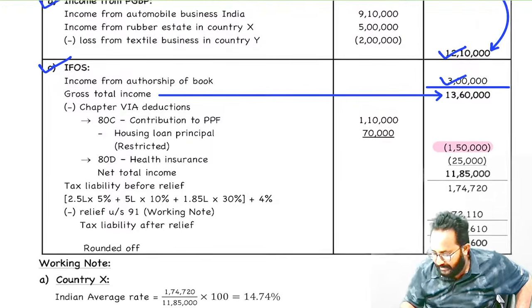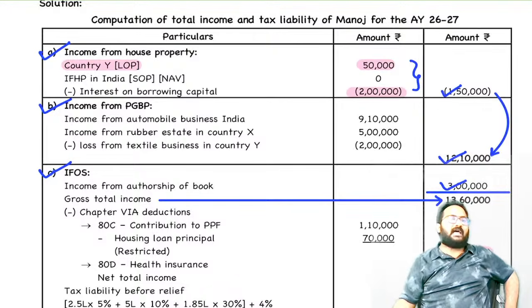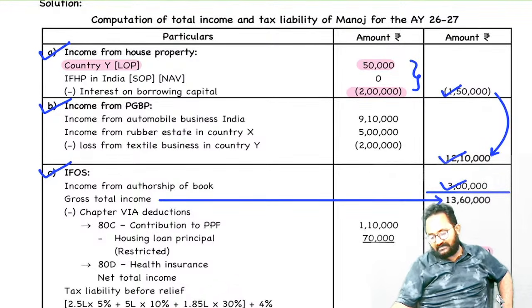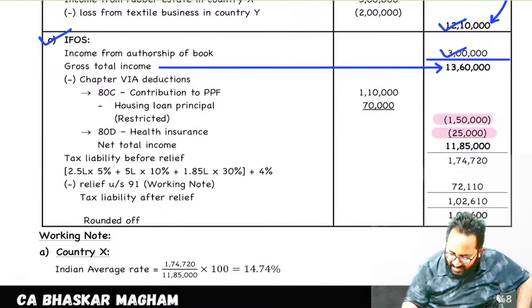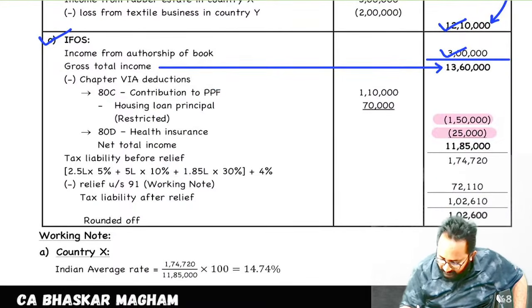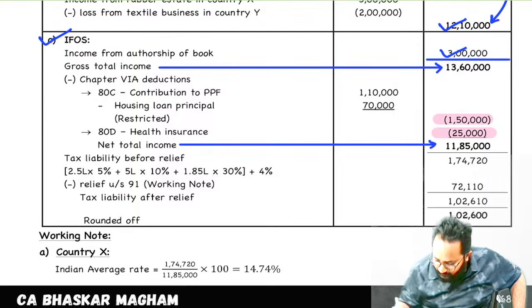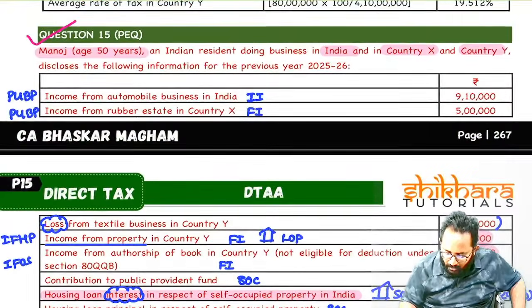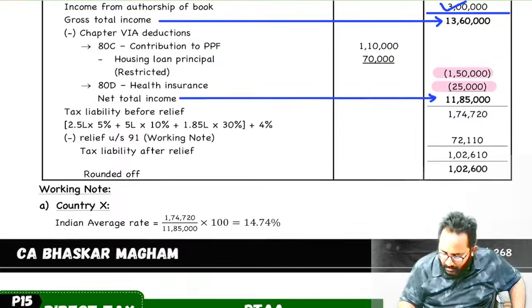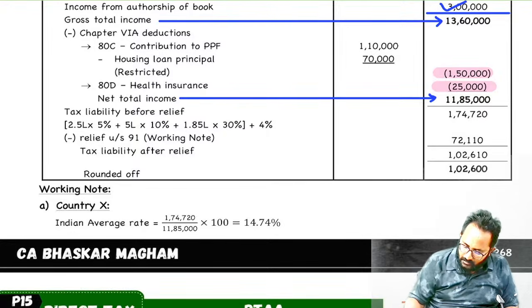Next one, 80D amount. Even though they are senior citizens, they are non-resident. That's why we are going to restrict it to 25,000. After removing the standard deduction and Chapter VI-A deduction, what is it? Net total income. Please calculate the tax liability. Here, Manoj's age is 50 years. Please calculate how much tax you will get.